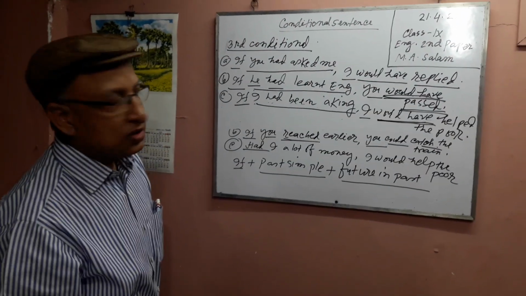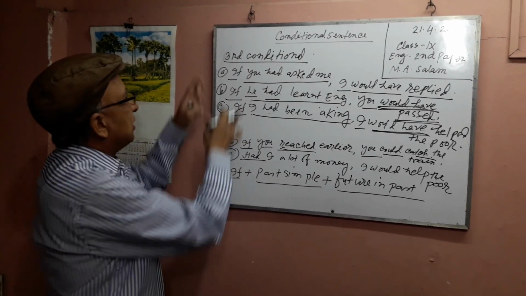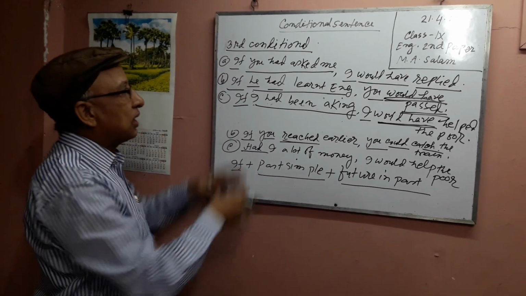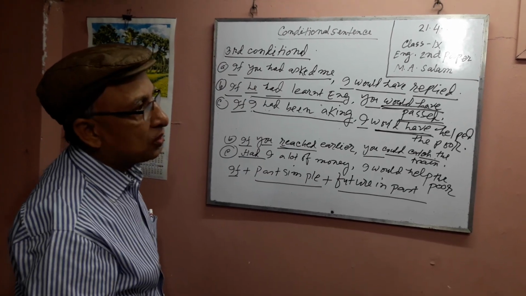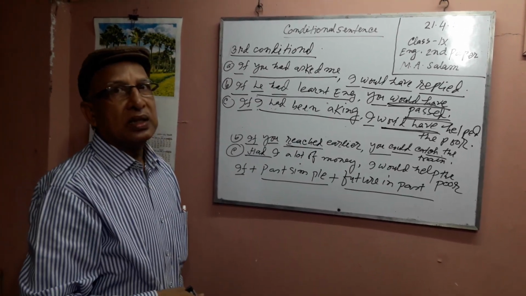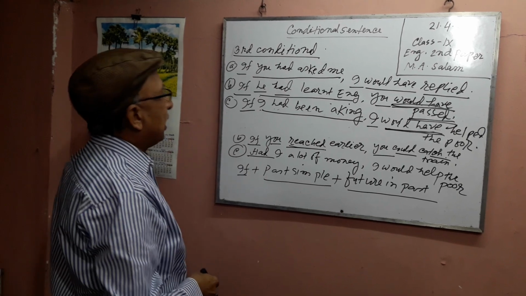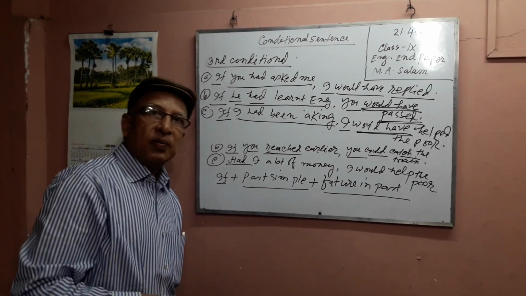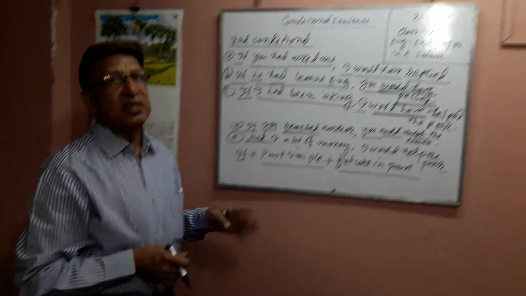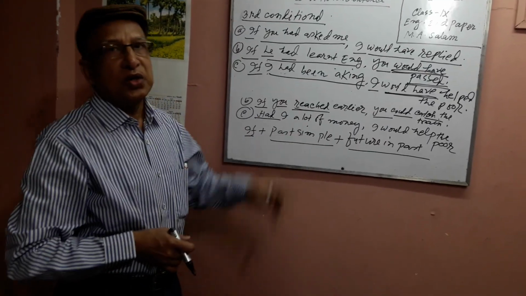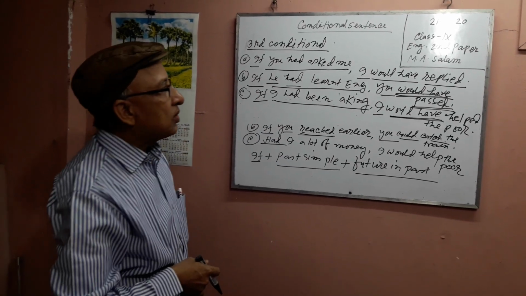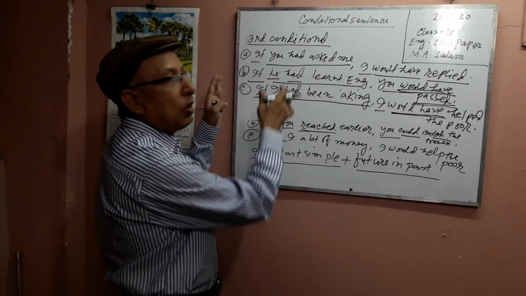Hello students, are you clear? The third conditional, I think it is clear. This is the structure of the first conditional, second conditional and third conditional. I repeat it: there are two parts of a conditional.